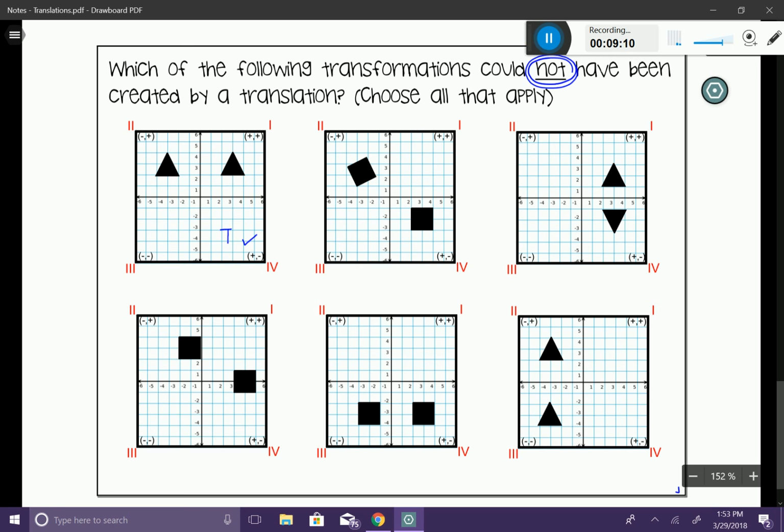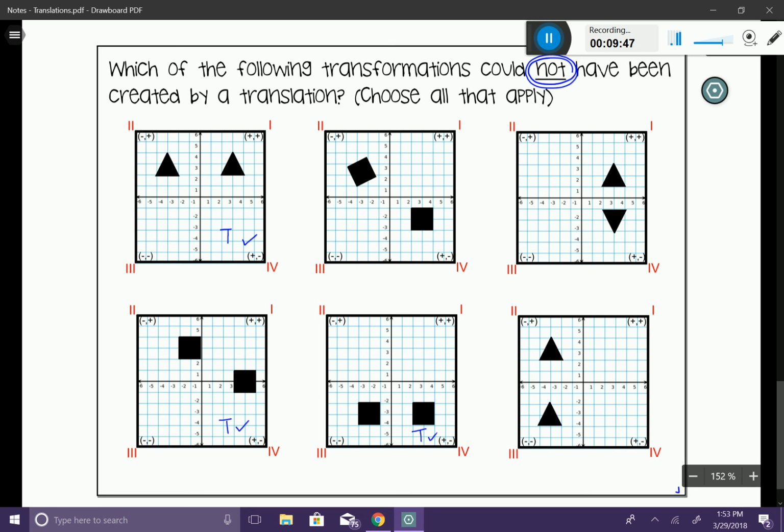Okay, in the fourth graph, you can see that this one does look like a translation. It doesn't look like it's flipped, and it doesn't look like it's rotated. It also doesn't look like it's gotten bigger or smaller either. That's called a dilation. We'll talk about that later. This one looks like a great translation. All right, in the next graph, it doesn't necessarily look rotated or flipped or dilated. It just looks like it's moved from maybe the left to the right or the right to the left. That's all. So this just looks like a translation.